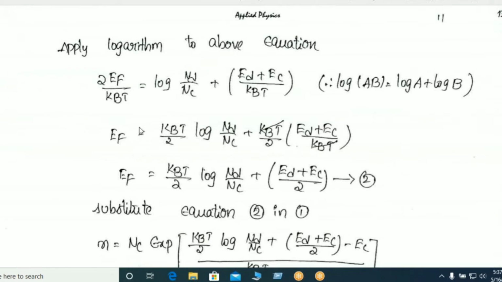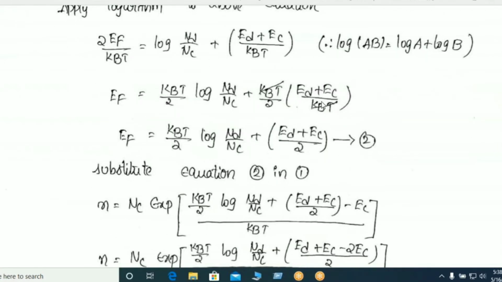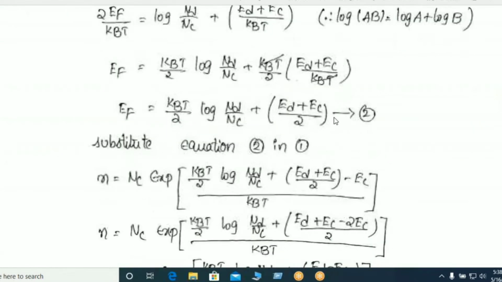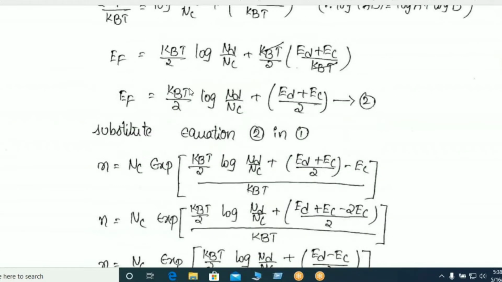Then we have to find the Ef value. Ef is equal to kBT by 2 log of Nd by Nc plus kBT by 2 into Ed plus Ec by kBT. Then kBT gets cancelled, then this is Ed plus Ec by 2 here. Then Ef is equal to kBT by 2 into log of Nd by Nc plus Ed plus Ec by 2. This is equation number 2.